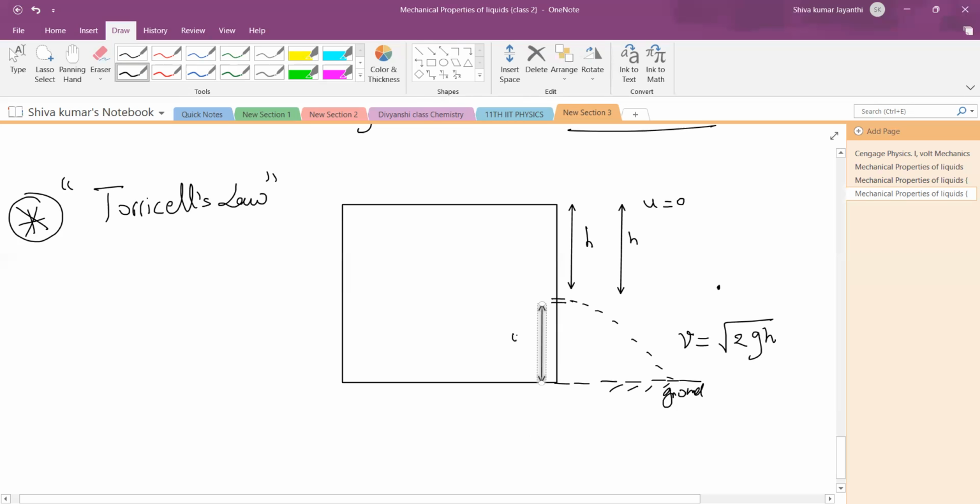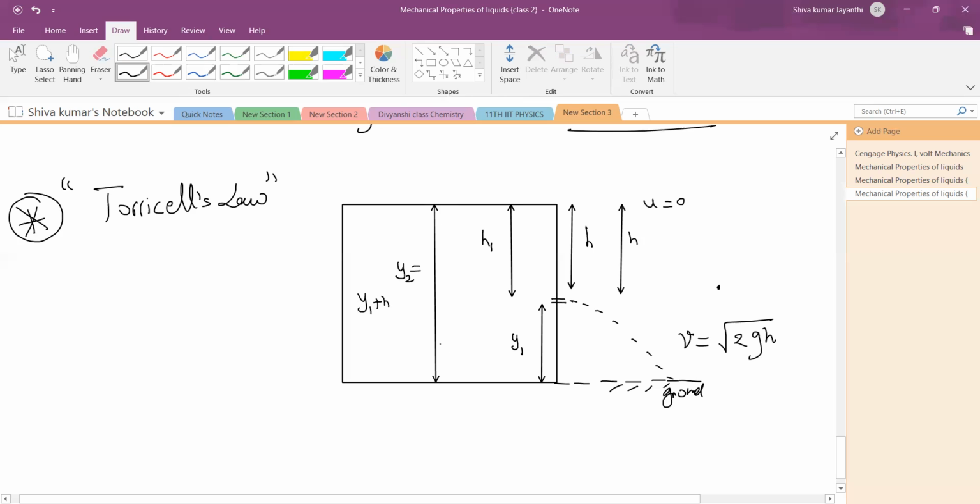This is some y1. I'll do the derivation tomorrow. y1 and this is h. The total height of the aquarium is y2, equal to y1 plus h.